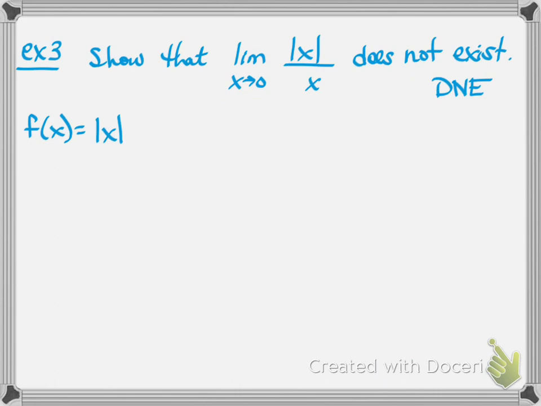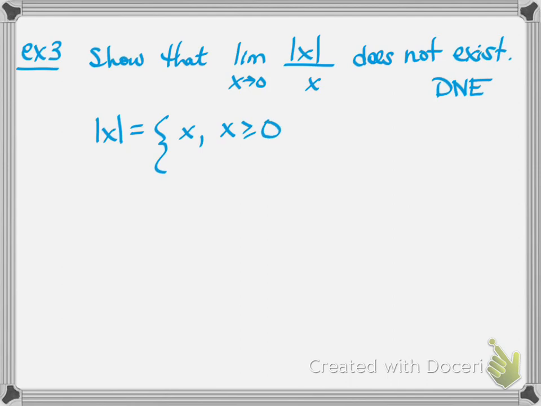Okay, here's our first example. We want to show that the limit as x approaches 0 of the absolute value of x over x does not exist. So let's think about this absolute value of x. The absolute value of x is piecewise. It equals x as long as x is greater than or equal to 0. Like, what's the absolute value of 5?